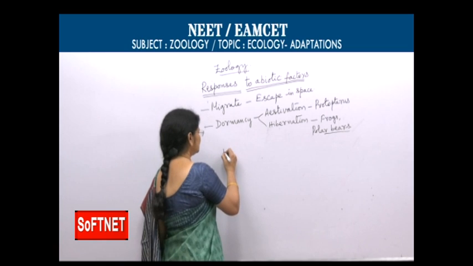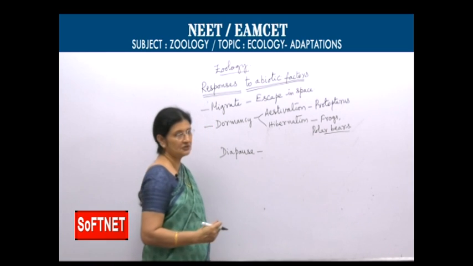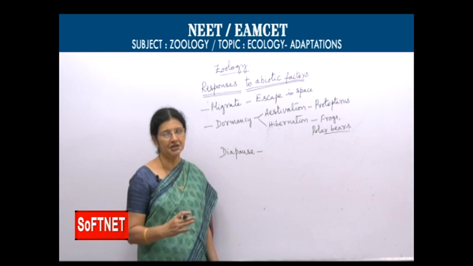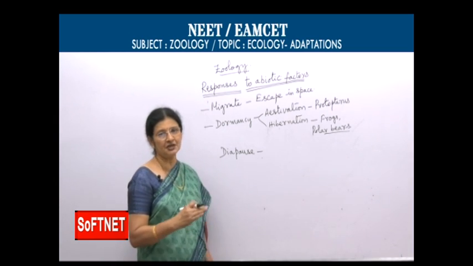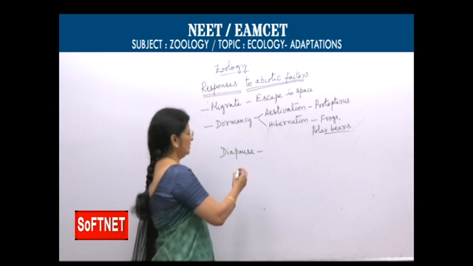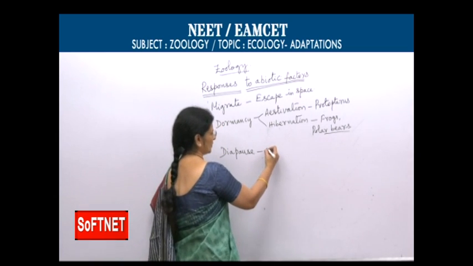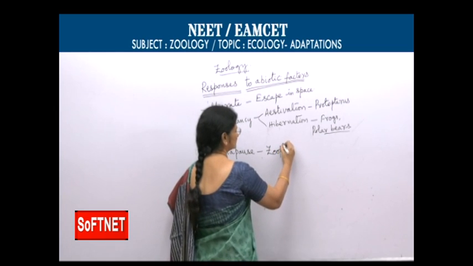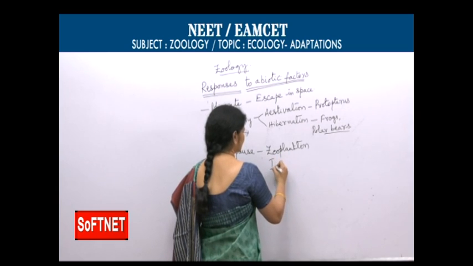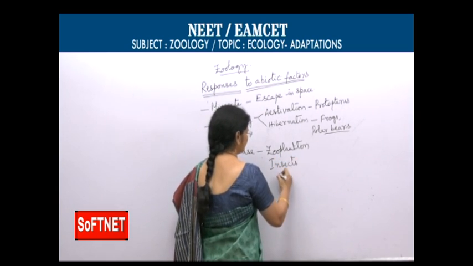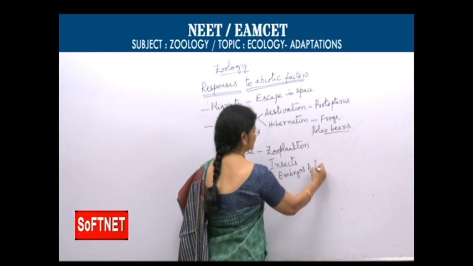And another mechanism is diapause. This is suspension of activities. They do not enter into a totally inactive or dormant stage, but they postpone, they suspend their activities. Like metamorphosis is delayed in some insects and zooplankton, and insects, embryos of fishes, all these delay their activities.